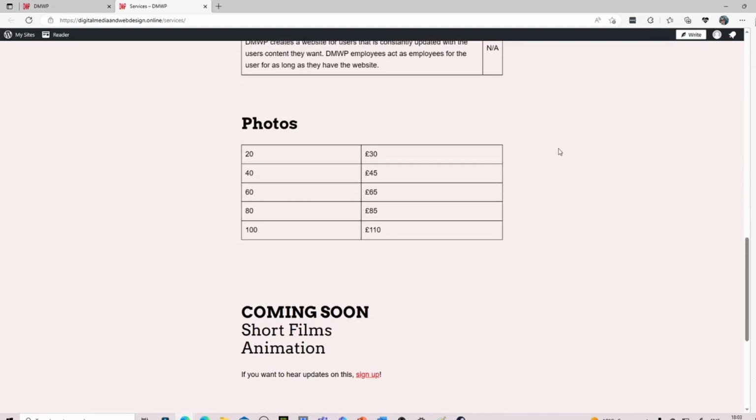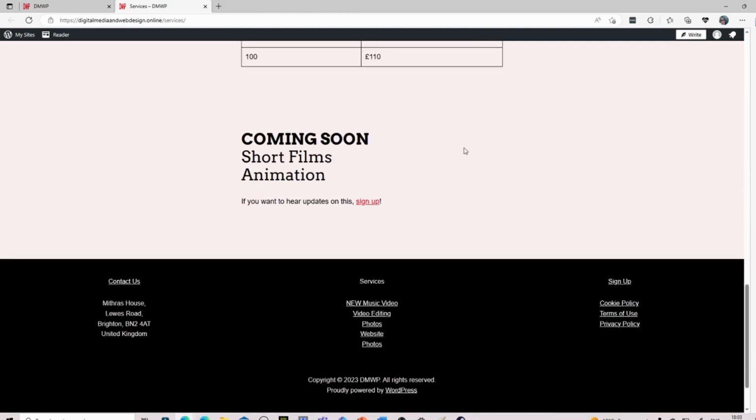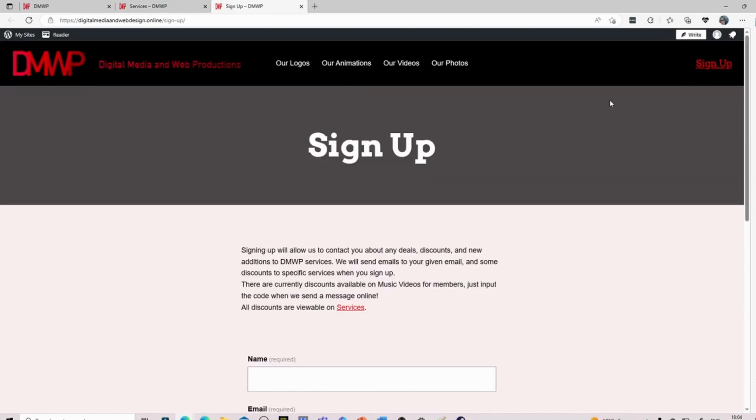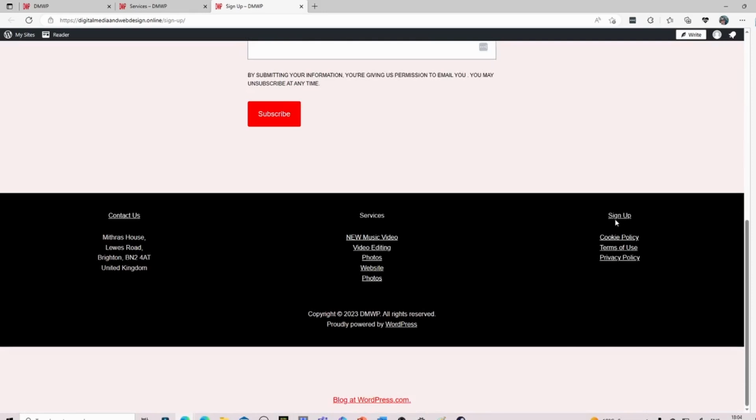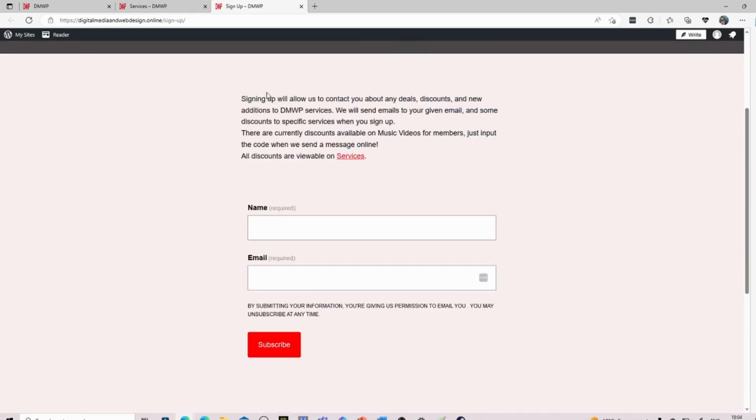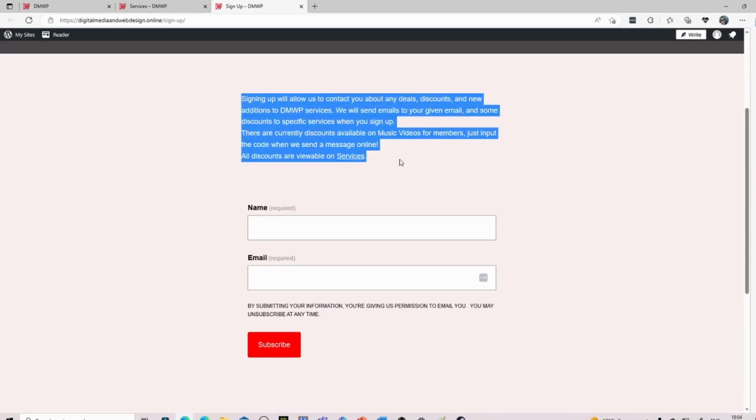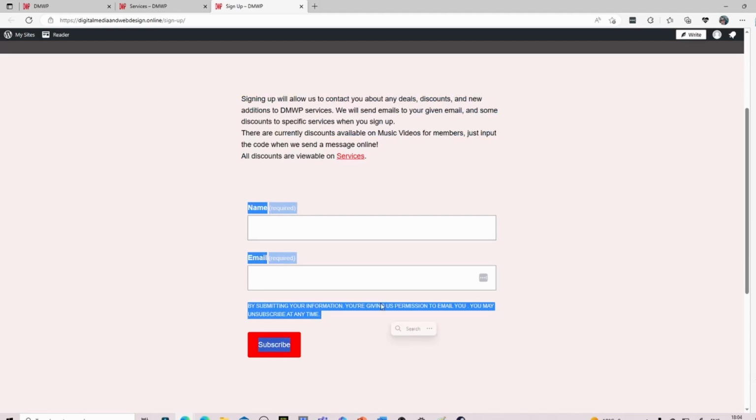All this is here to make it look more convincing as a corporate company, including a coming soon section and multiple mentions of a sign up. Speaking of sign up, it's in the top right at all times and the bottom right at all times. Sign up was made by adding a paragraph block, then a sign up block.